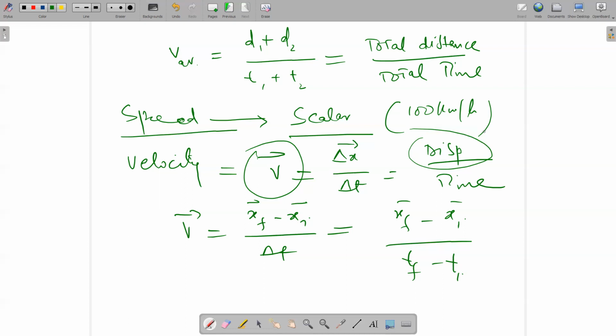So I think you understand this one. Okay, the velocity unit is what? You know this one, meter per second, and also it is meter per second in the SI system. But here I just give you one example.